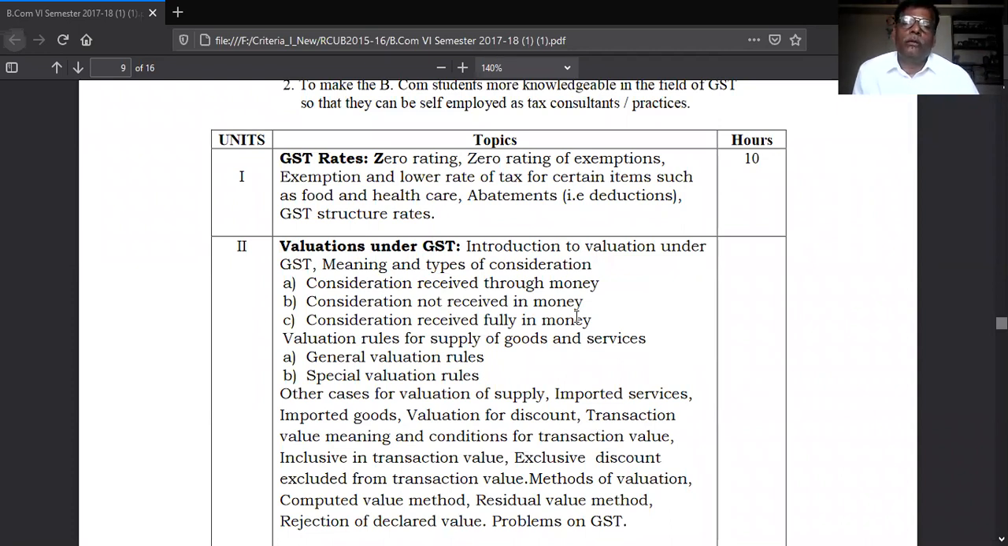Suppose you are having problems, you call me and tell me your problems. Don't try to disturb.